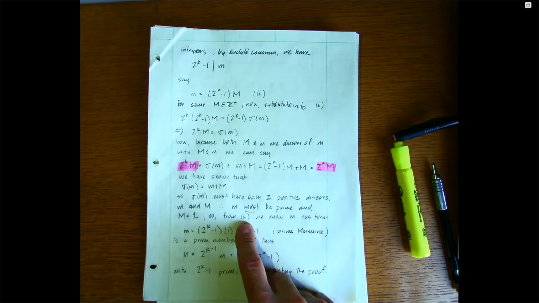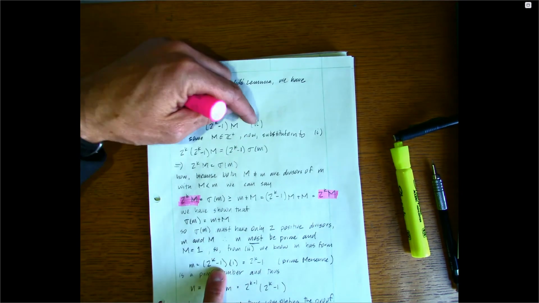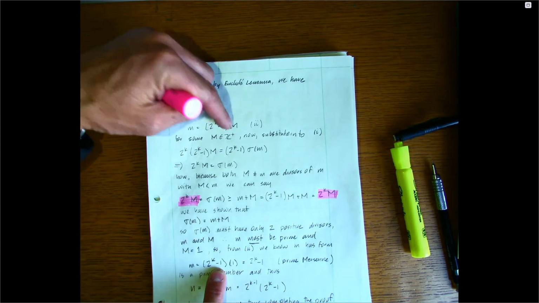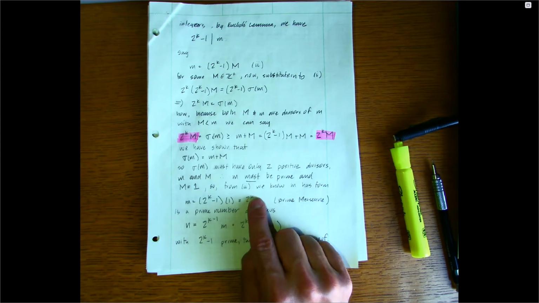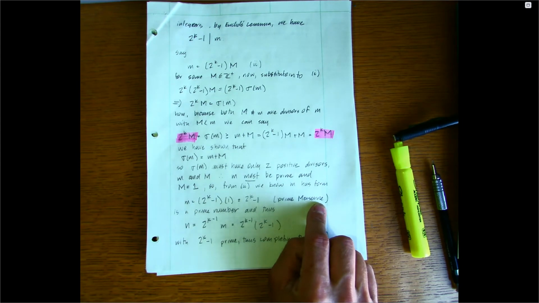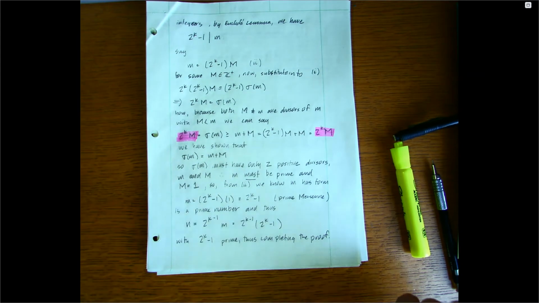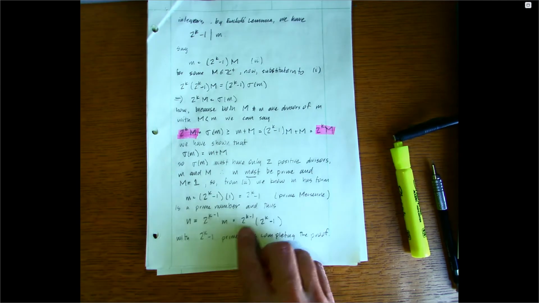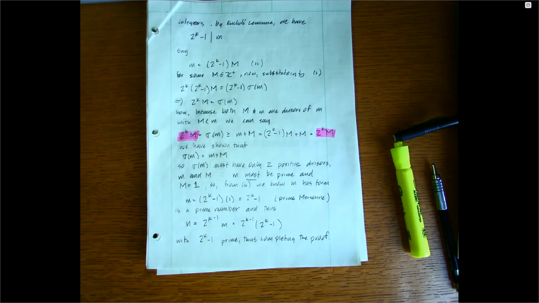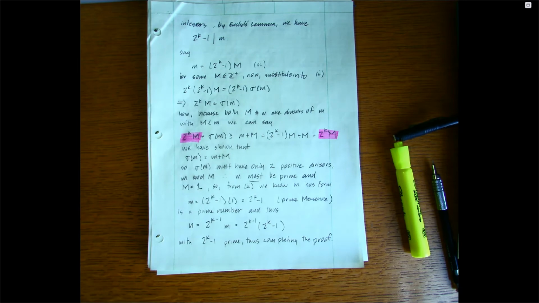So from 2, if we go back to 2 up here, we know m has this form, 2 raised to the k minus 1 times 1, and m must be equal to 2 raised to the k minus 1, some prime. So it's a Mersenne prime. And if it's a Mersenne prime, then n equal to 2 raised to the k minus 1 times m, which is 2 raised to the k minus 1 times 2 raised to the k minus 1, has to be a perfect number.